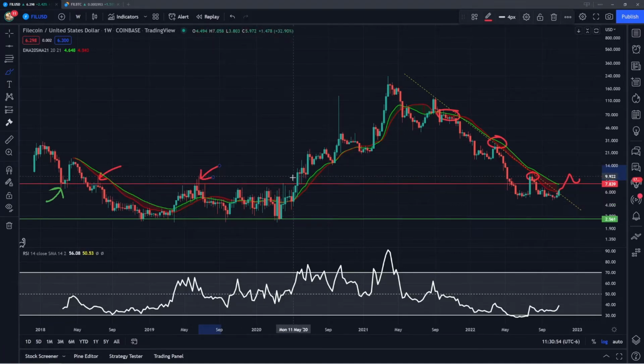And then you can see when Filecoin first broke back above these after that year and a half of consolidation, that really kicked off the bull market and led Filecoin to this new all-time high. So you can see we are below that level as of right now.